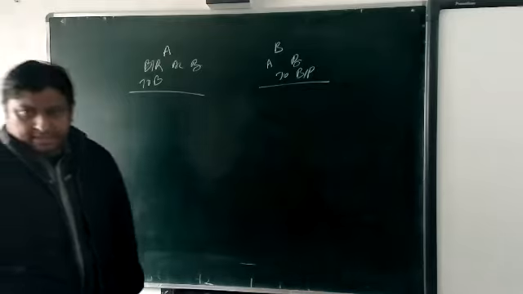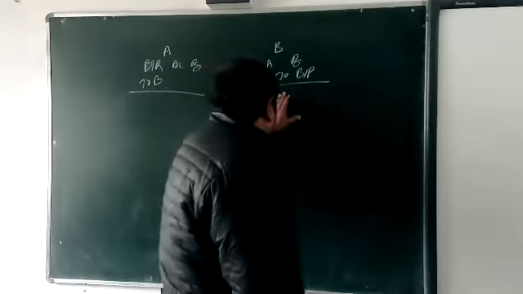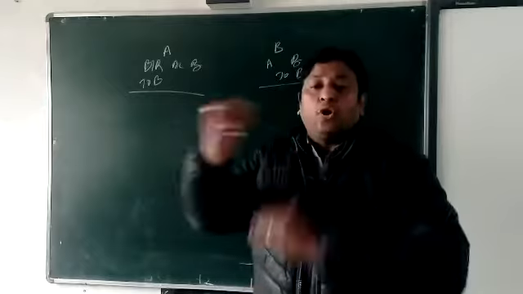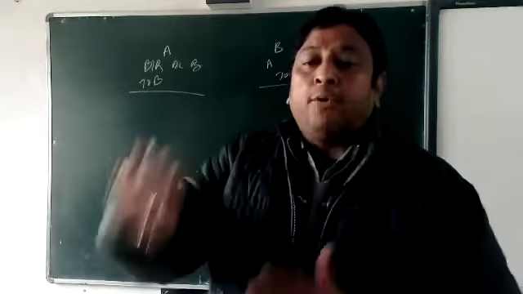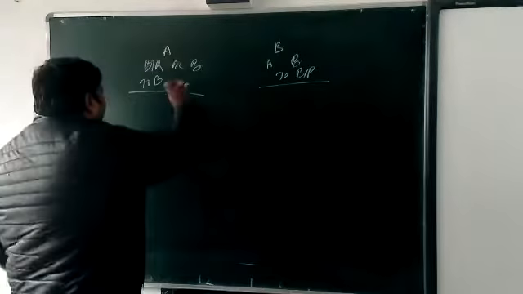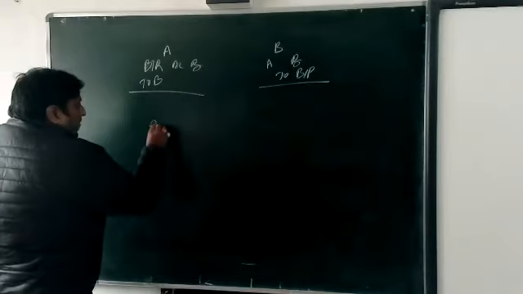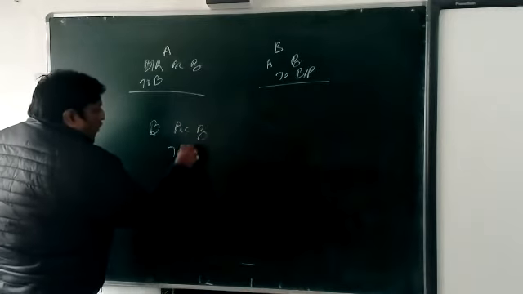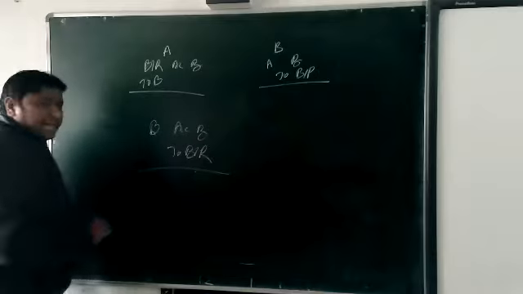On the due date, if the drawee is not paying the money, just the opposite entry, beta, we are going to do. B account debit to BR. Okay.